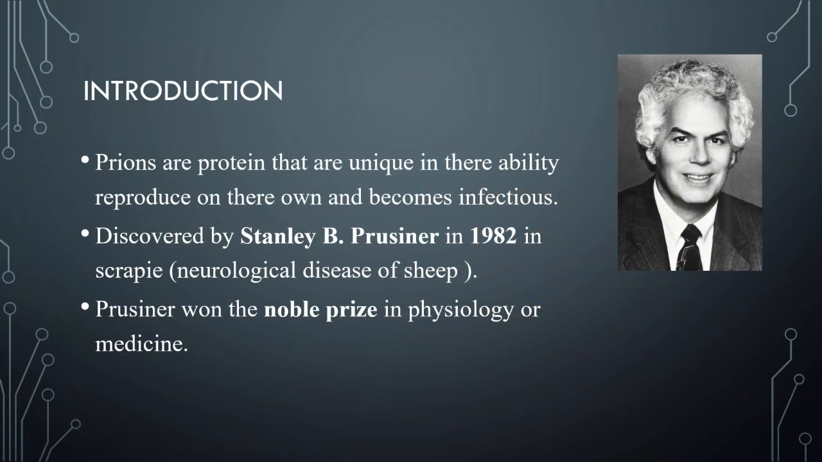Today our topic is prions. The term prions comes from proteinaceous infectious particles. They have the ability to reproduce on their own and become infectious. They were discovered by Stanley B. Prusiner in 1982 in scrapie, which was basically a neurological disease in sheep, and he also won a Nobel Prize